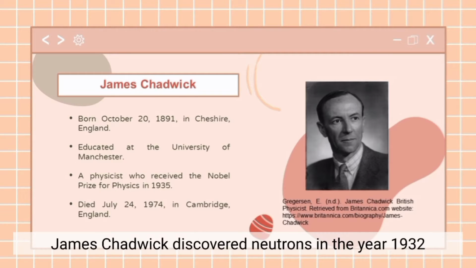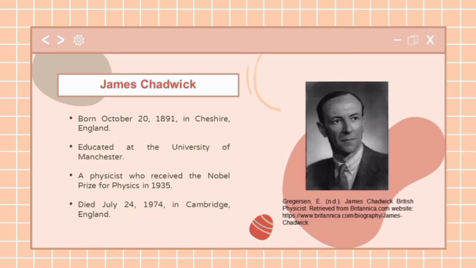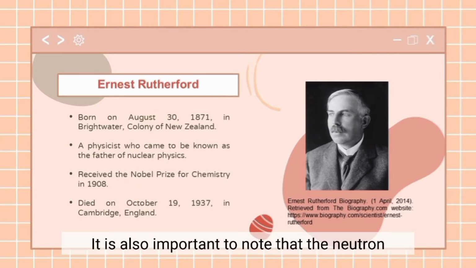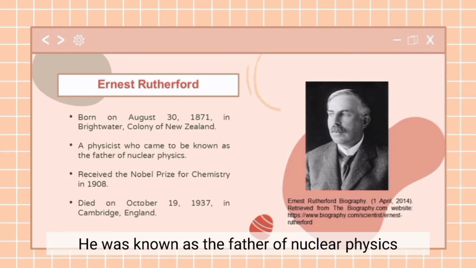James Chadwick discovered neutrons in the year 1932. He received the Nobel Prize for Physics in 1935 for the discovery of the neutrons. It is also important to note that the neutron was first theorized by Ernest Rutherford in the year 1920. He was known as the father of nuclear physics.